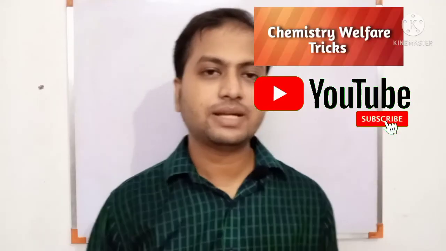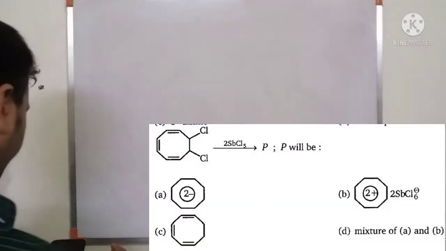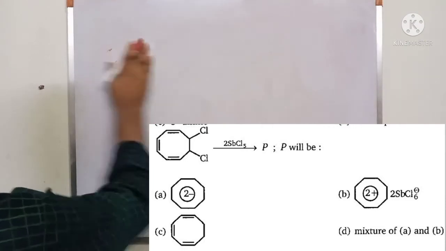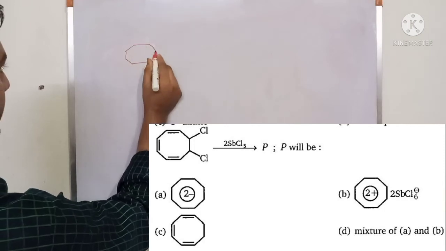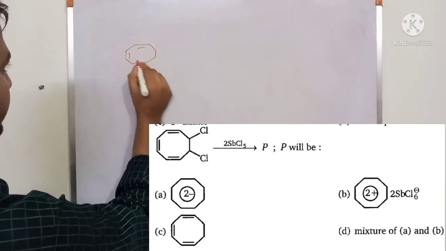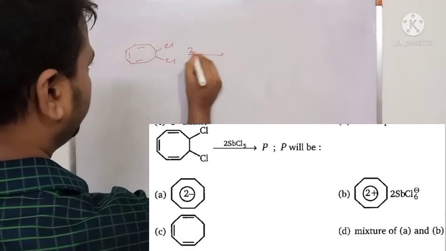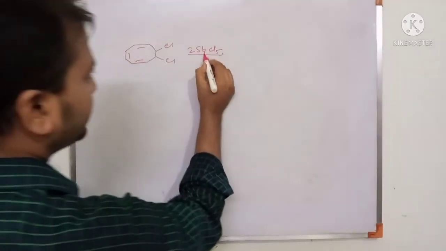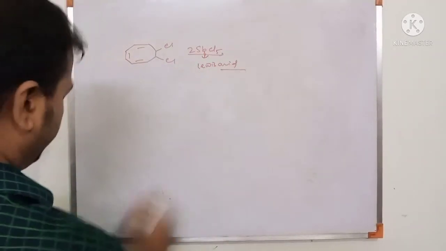I will discuss some tricky questions. Question number 1 you are watching on the screen. The compound is cyclooctadiene, and this is Cl, and 2 SbCl5. Now SbCl5 is a Lewis acid.